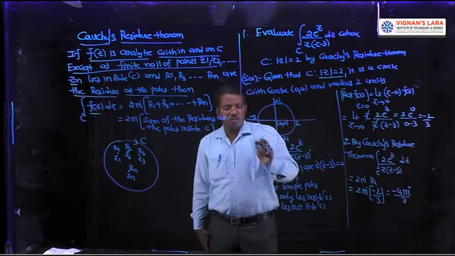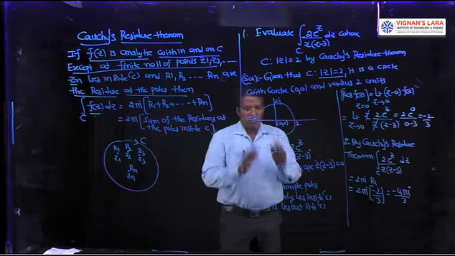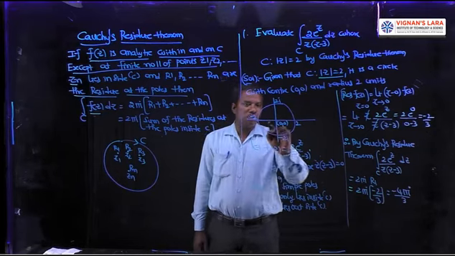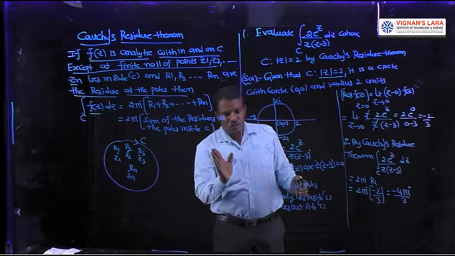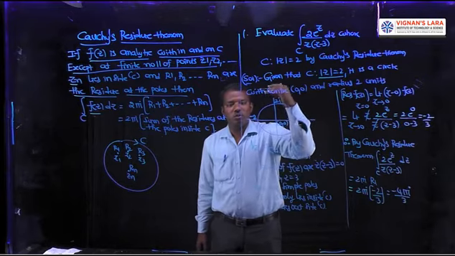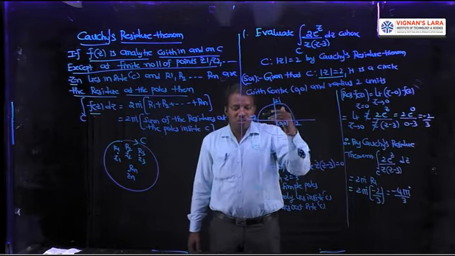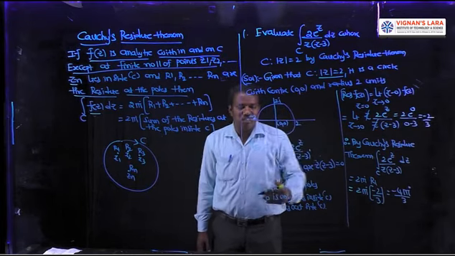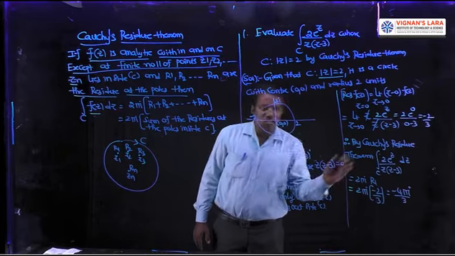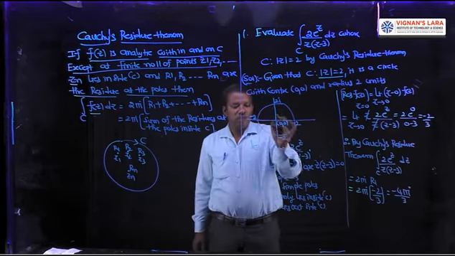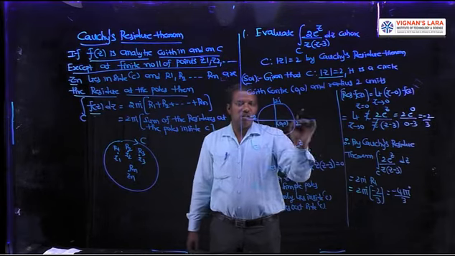So draw the rough sketch. First center, then radius. Center 0, 0. Radius 2 units means 2 units on right side, 2 units on left side, upper side 2 units. Upper side 2 units means it is nothing but 2i, 2 units on the imaginary axis. Minus 2i is nothing but minus 2 units on the negative imaginary axis, like the y axis. 2 units on the positive real axis, 2 units on the negative real axis, by defining the center and radius.